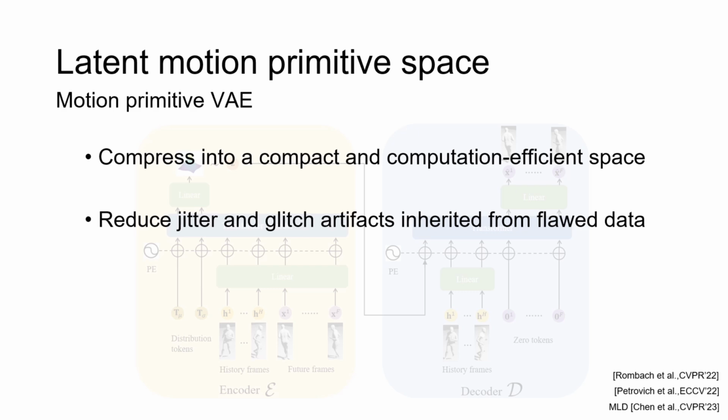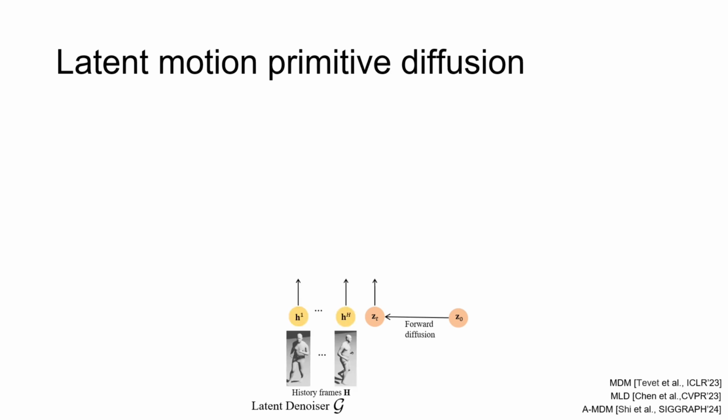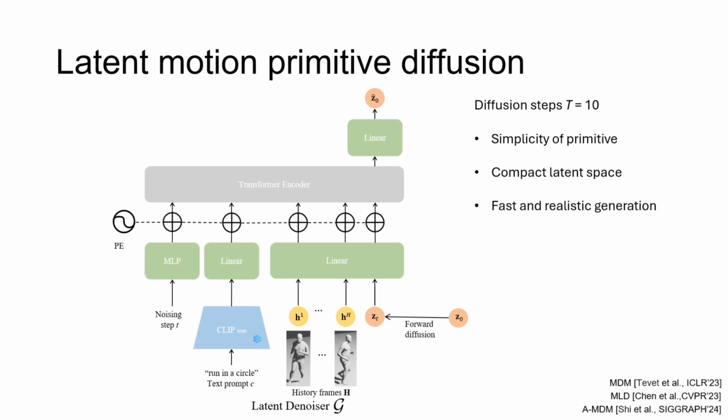Building on the learned latent motion primitive space, Dart trains a latent diffusion denoiser to iteratively generate motion primitives conditioned on the text prompts and history motions. The latent denoiser is trained with the simple objective of directly predicting the clean variable z0. With only 10 diffusion steps, the simplicity of the motion primitives and the compact latent representation enables efficient online generation of natural human motions.